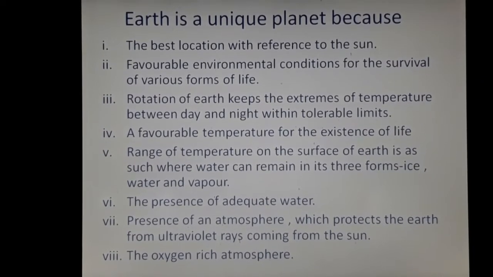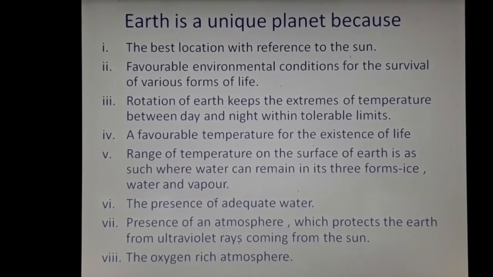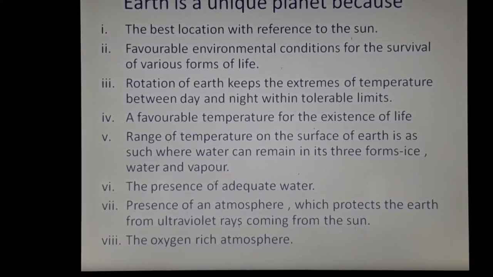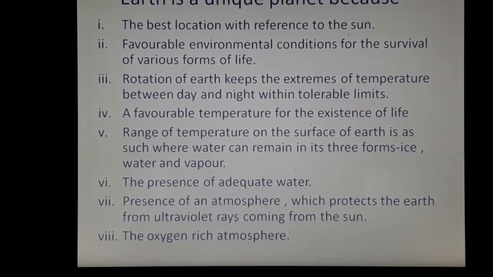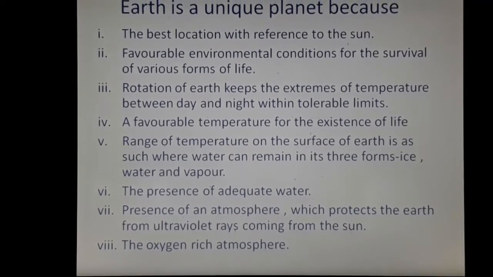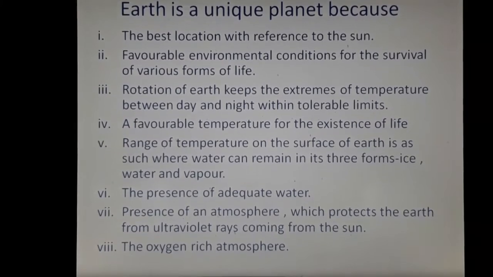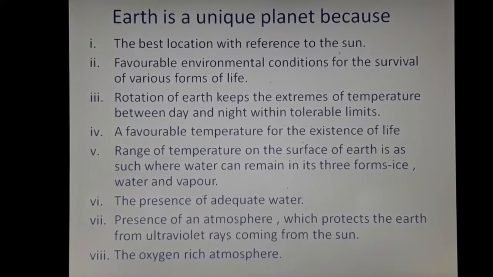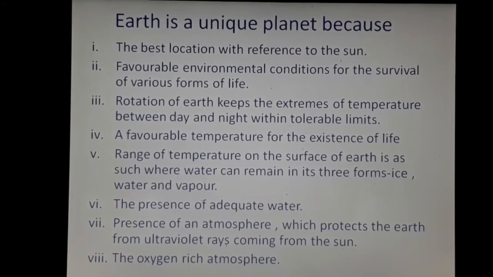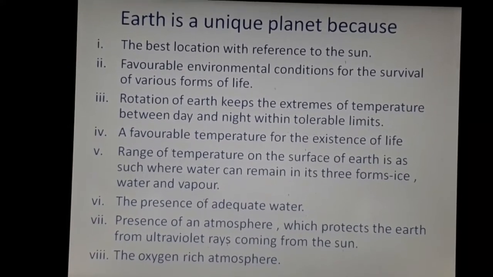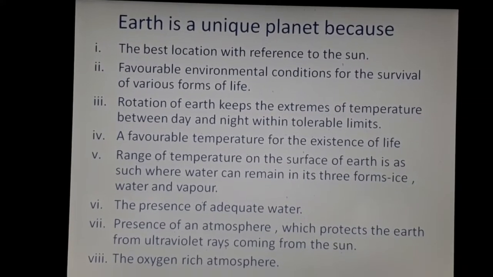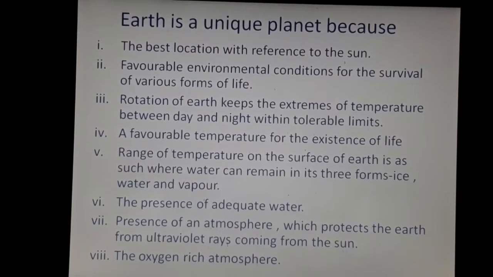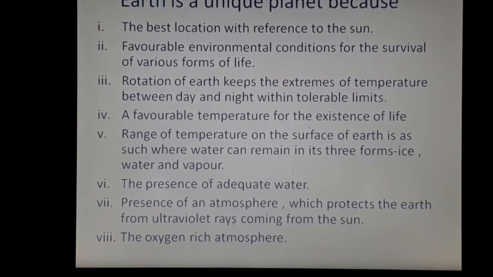This rotation keeps the extremes of temperature between day and night within tolerable limits, meaning that human lives can tolerate it. Then the fourth reason is the favorable temperature for the existence of life. This is the same reason that we have already discussed: due to its location from the sun, it gets an optimal amount of sunlight. It is not very hot, it is not a very cold planet, so the existence of life can be sustained easily.